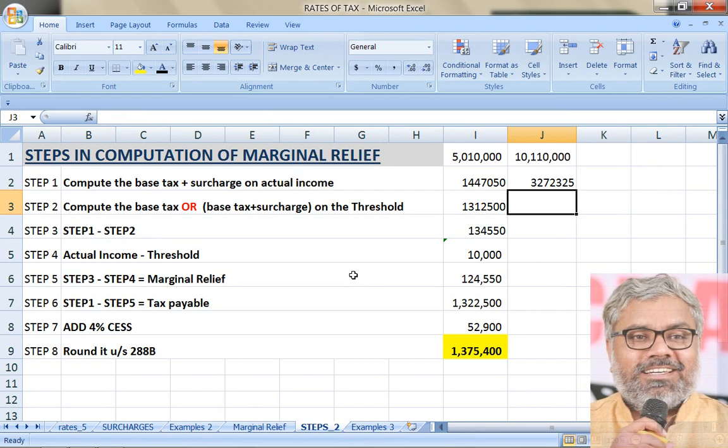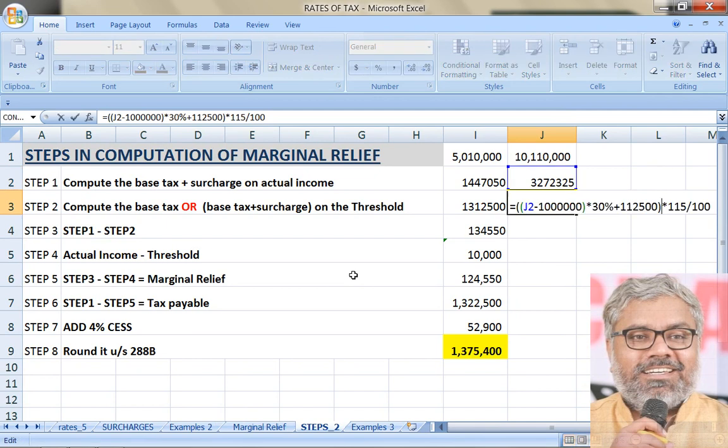Now what would have been the base tax plus surcharge on the threshold? What is the threshold in this case? That is 1 crore only. So let us take this 1 crore calculation. So 1 crore minus 10 lakhs into 30% plus 1,12,500.